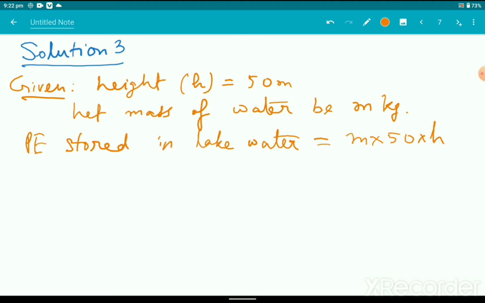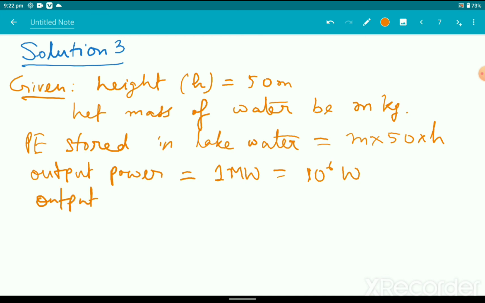Okay, now that means that 40% of the energy is converted into output. So what is the output power given? Output power is 1 megawatt. If we convert it into watt, this turns out to 10 to the power 6 watt. Now the time in which this output power is obtained is 1 second. So we calculate the output energy to be 10 to the power 6 into 1 second, which is 10 to the power 6 joule. I think you have understood this formula. We know that power equals energy by time, hence energy equals power into time.